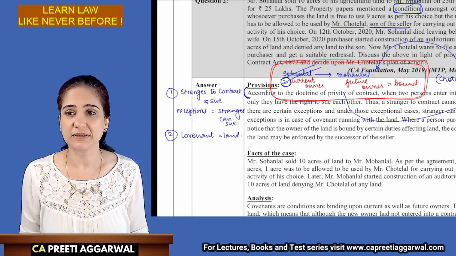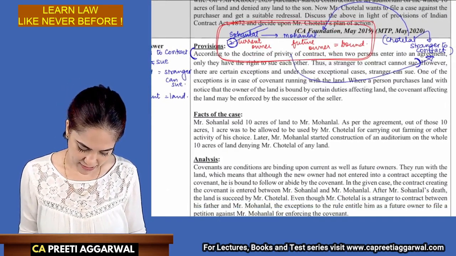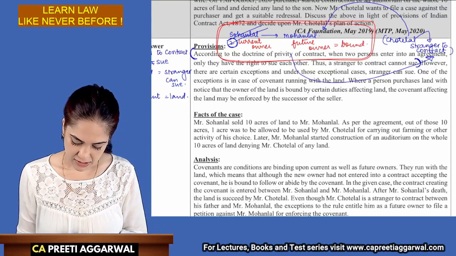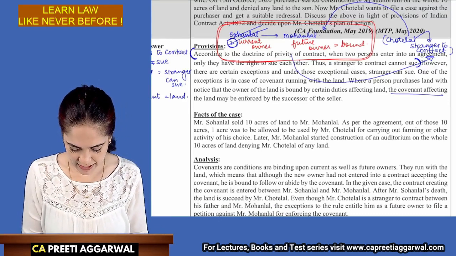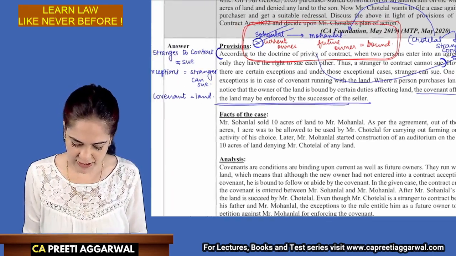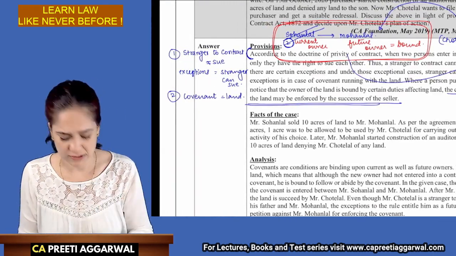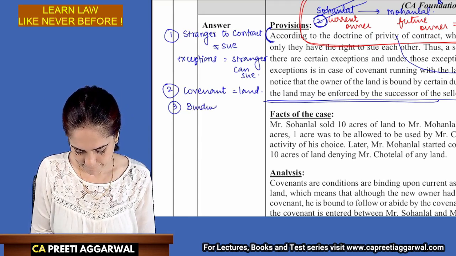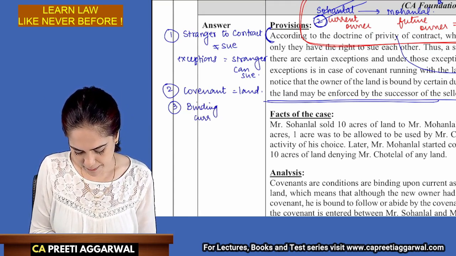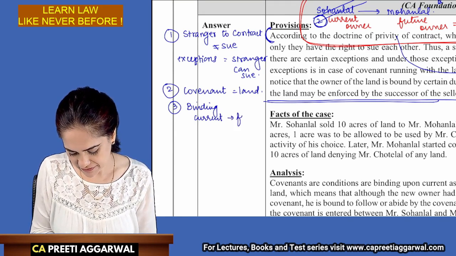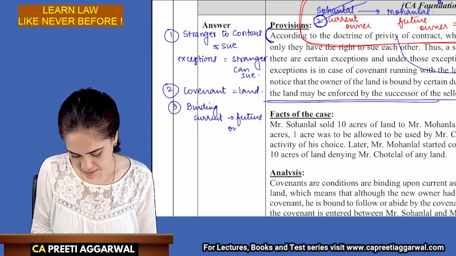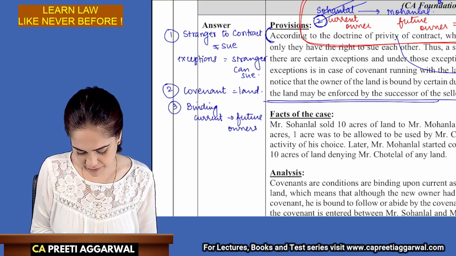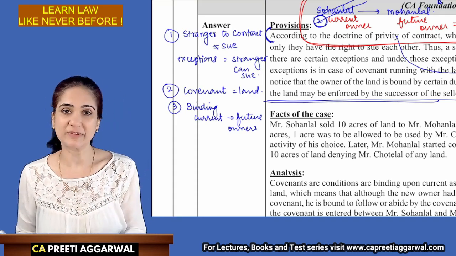Although the person who purchased the land is with the notice that he is bound, the covenant affecting the land may be enforced by the successor of the seller. So can I say, in simple words, it is binding upon the current as well as future owners. Even though we did not create the covenant, we are still bound by the covenant.